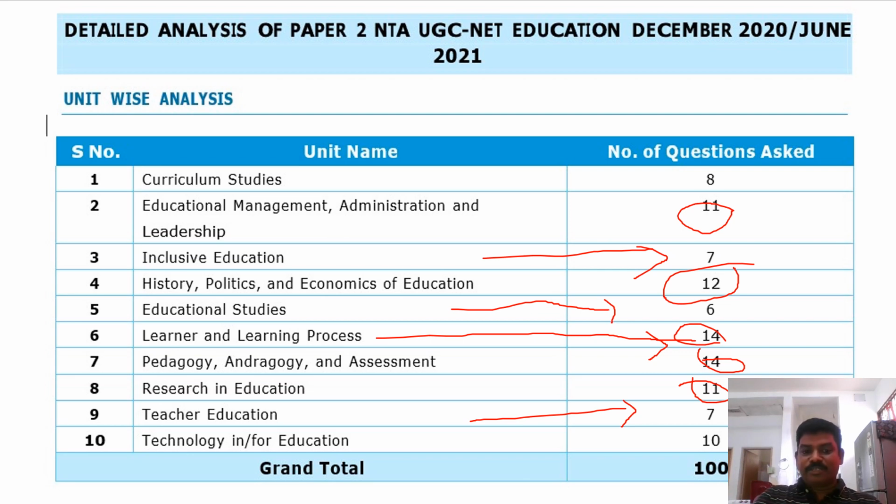Curriculum studies 8 marks, second unit 11, that is educational management, administration and leadership, inclusive education 7 marks, and history, politics and economics of education 12 marks, learner and learning process 14 marks, pedagogy assessment 14 marks, research in education 11 marks, and technology also here they have given much preference, 10 marks.